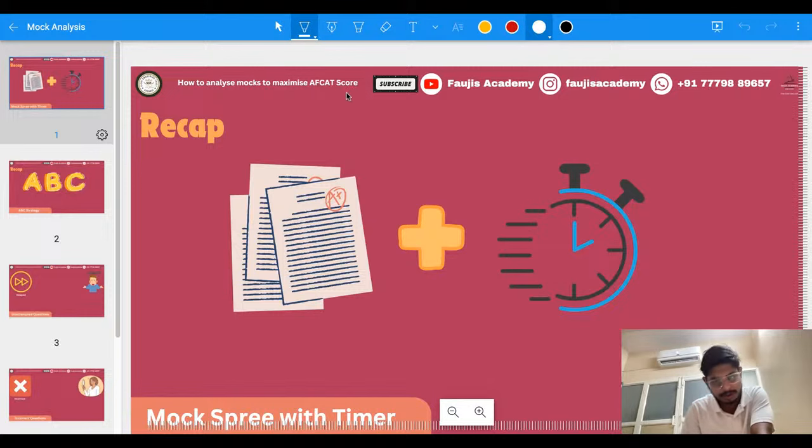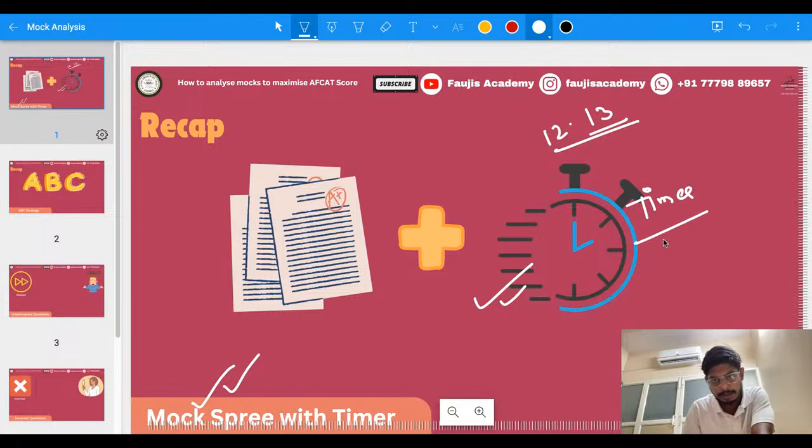So in the last two sessions, or if you are watching it later on, in the last two videos, we talked about what exactly the strategy should be for the next 12, 13 days from now. And that strategy is to take the mock spree, to take the maximum number of mock test papers. And the mock test has to be taken along with the timer.